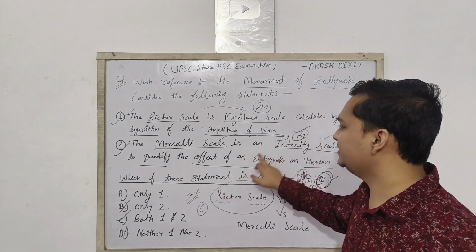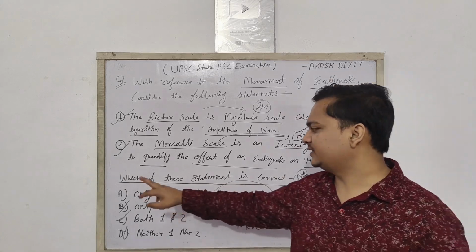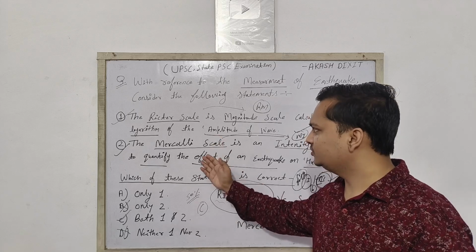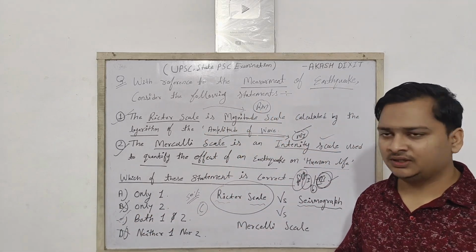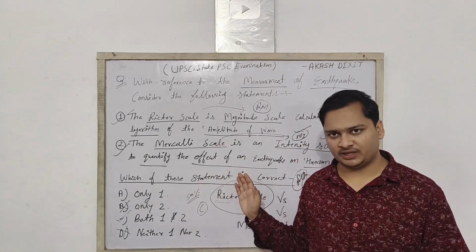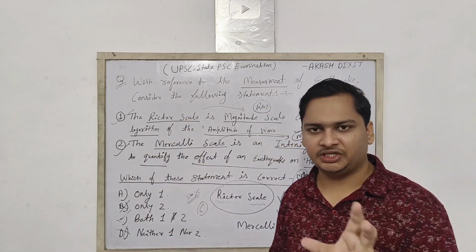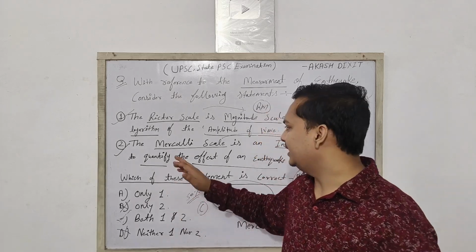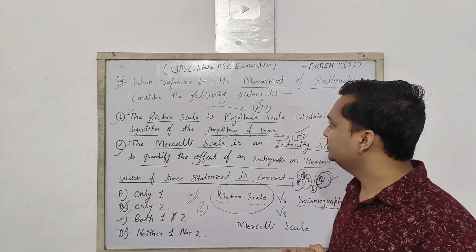So this is the second statement, and the options here are: which of these statements is correct? Option A is only the first statement, option B is only the second, option C both are correct, option D neither. As you see, both statements are correct, so option C is right. This is the answer of this question. The most important concept regarding earthquake is that the Mercalli scale measures intensity between 1 to 12, while the Richter scale is a magnitude scale used to measure the energy released during the earthquake, and the Mercalli scale measures the effect of earthquake on human life. So this is the easiest concept.